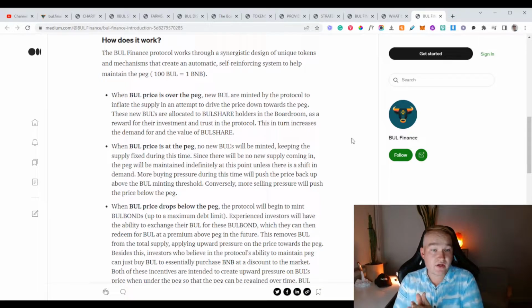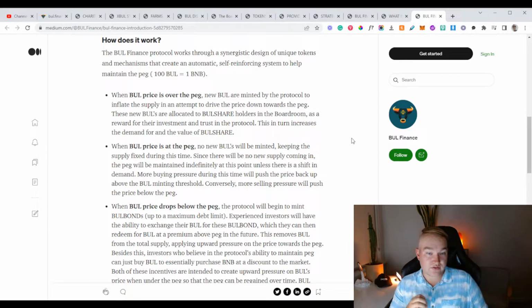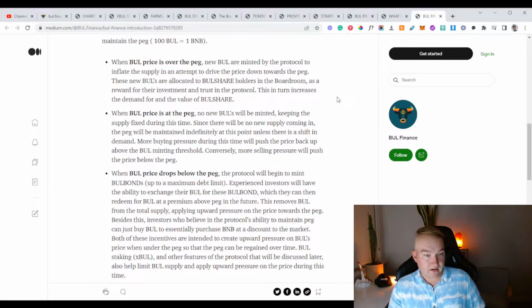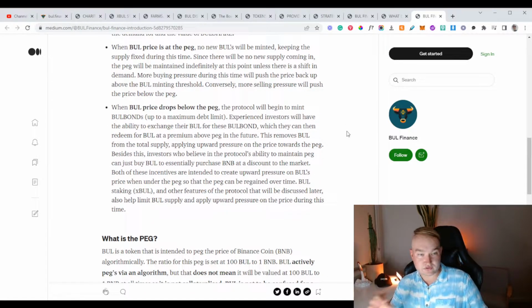How does it work? The Bul Finance protocol works through a synergistic design of unique tokens and mechanisms to create an automatic self-reinforcing system to help maintain the peg. When the Bull price is over the peg, new Bull are minted by the protocol to inflate the supply in an attempt to drive the price down towards the peg. The new Bulls are allocated to the Bull shareholders in the boardroom as a reward for their investment and trust in the protocol. This in turn increases the demand for value of Bull share.